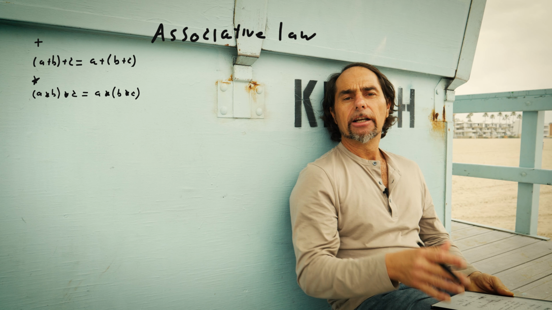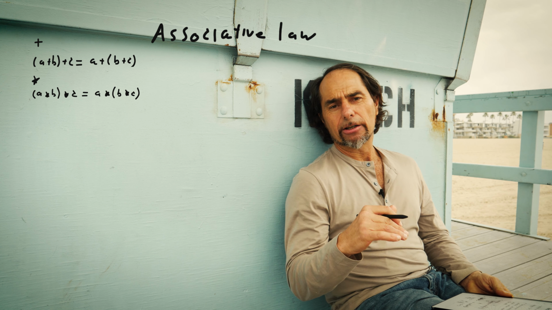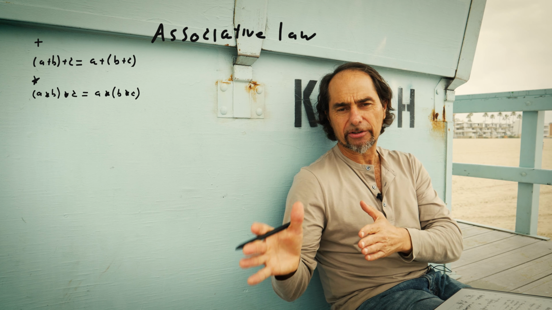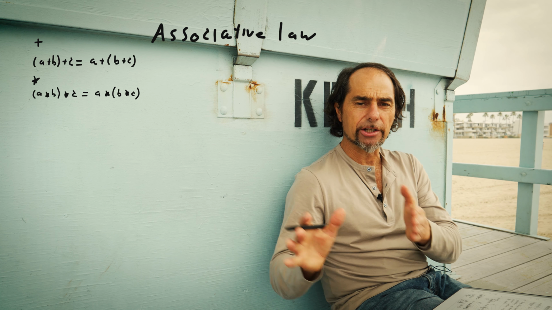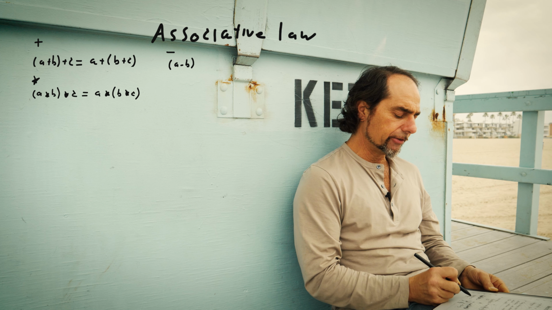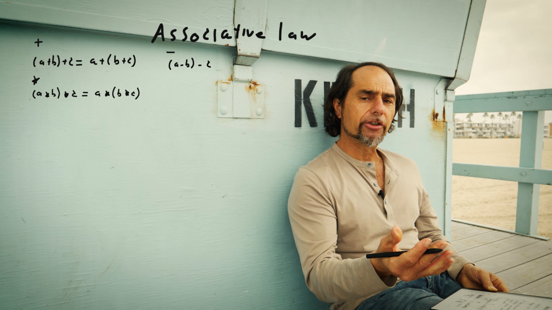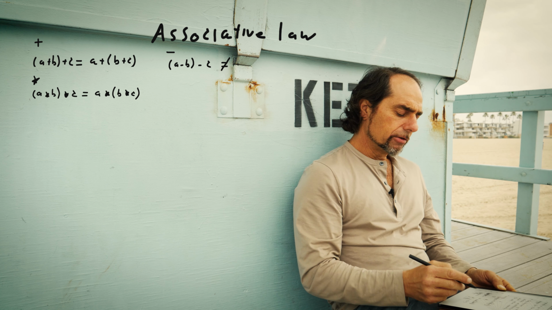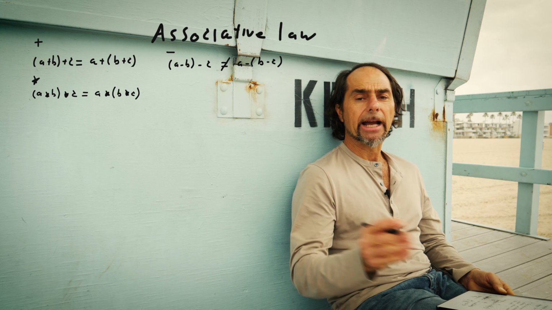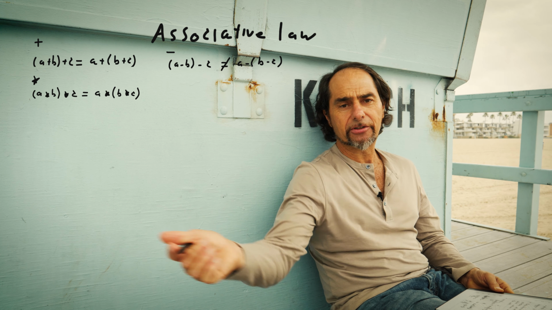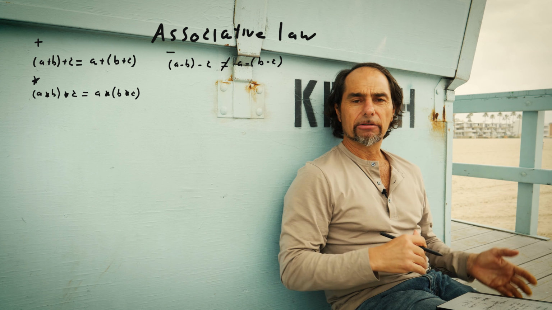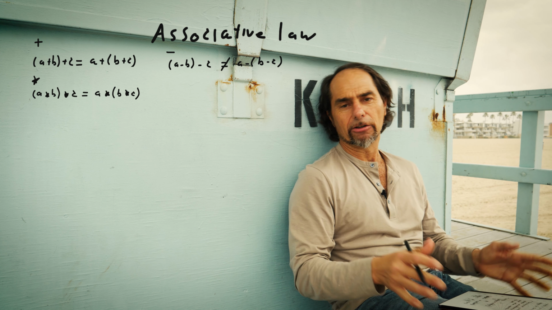Okay, so now let's look at the associative law as it could be over subtraction. But once again, I'm just doing this to show how it could be, and I will show in the specific case how they do not hold over subtraction and division. So here we go. Open parenthesis, A minus B, close parenthesis, minus C. We're going to assume would equal A minus open parenthesis, B minus C, close parenthesis. However, it does not hold. I will show that in a specific case, so I'm going to put does not hold, just so there's nobody coming after me, later in the years, thinking I said something illegal mathematically.